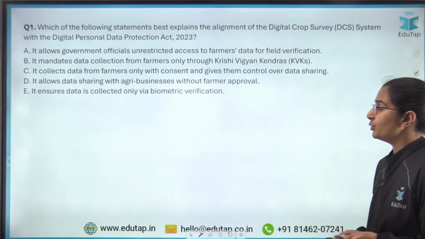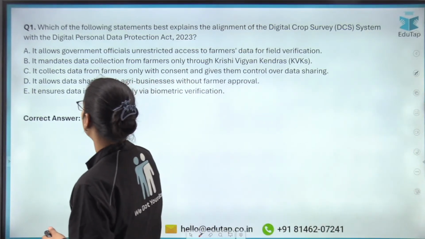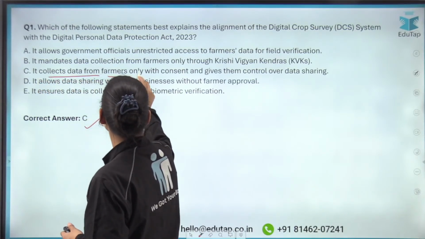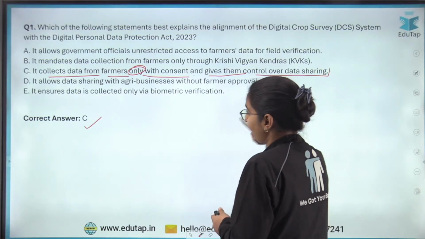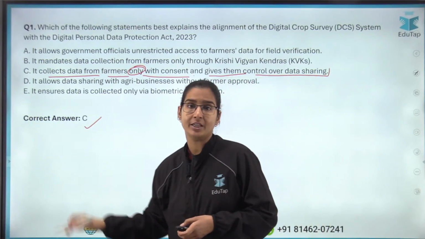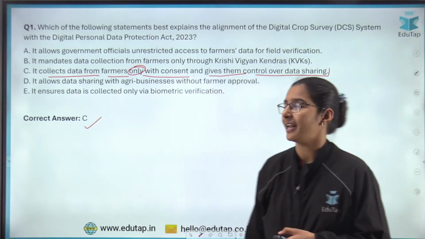Okay, so let me reveal it to you. The correct answer for this question is option C. It collects the data from the farmers only with their consent and it gives them control over data sharing. So the correct answer here is option C. Yes, Alkananda Devi, your answer is absolutely correct.